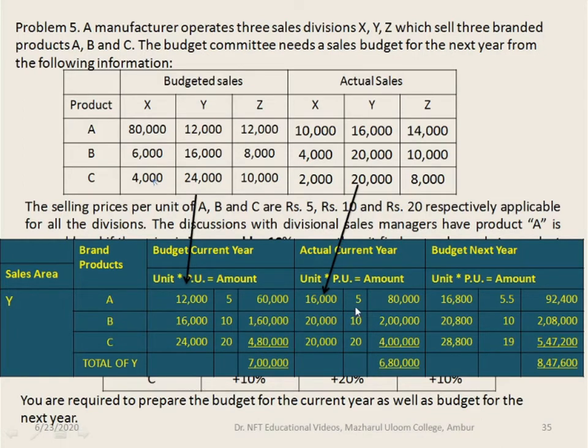So here 16,000 into 5 is 80,000, 20,000 into 10 is 2 lakhs and 20,000 into 20 is 4 lakhs. So in total it is 6,80,000. We have computed the actual current year sales as well as budgeted current year sales for product A, B and C for the sales area Y.